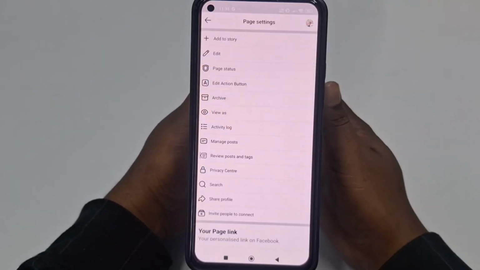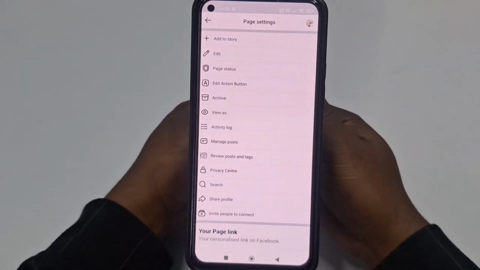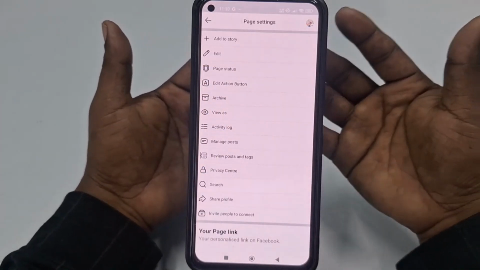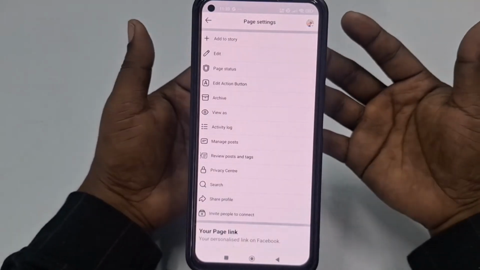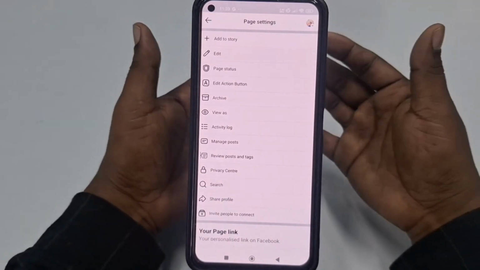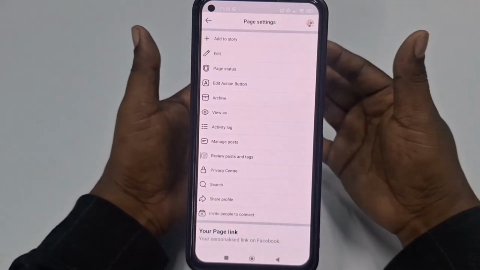By this easy process you can create your Facebook page, and when you upload videos regularly, and if you fulfill Facebook's conditions, at that time you can earn money from your Facebook page.